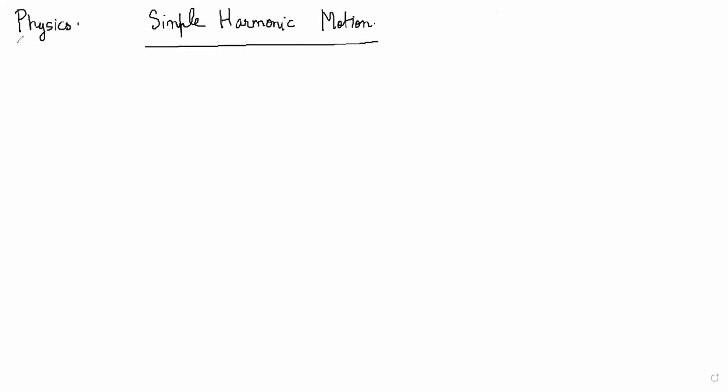Okay. So simple harmonic motion basically is a kind of oscillatory motion. That means the particle must do some sort of to and fro type of motion, right? This to and fro motion obviously has to be about some point.